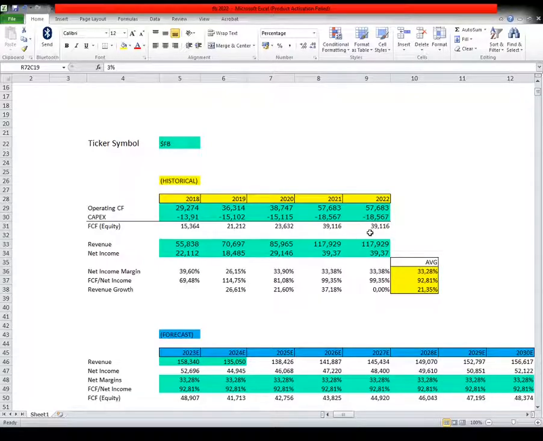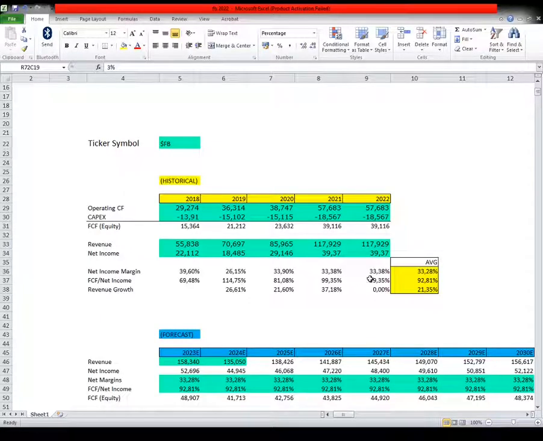We calculate 39,116,000,000 for the free cash flow to equity, and we need to input the revenue. So the revenue for 2018 was 55,838,000,000, and the net income was 22,112,000,000. The trailing year revenue is 117,929,000,000, and the net income was